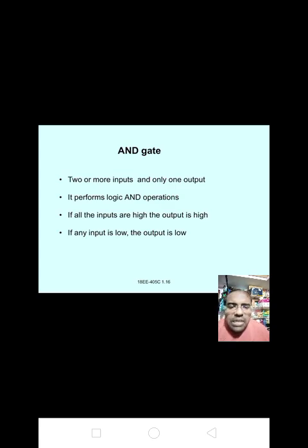The correct definition is: if all the inputs are high, the output is high. If any one of the inputs is low, the output is low. The AND gate has 2 or more inputs and only one output, and performs logic AND operation.